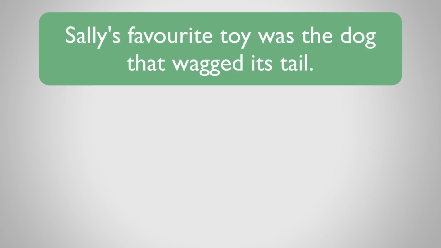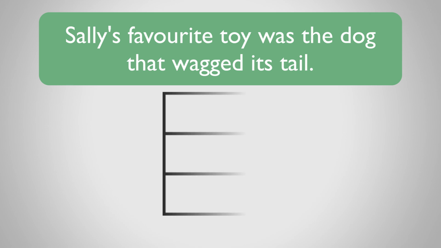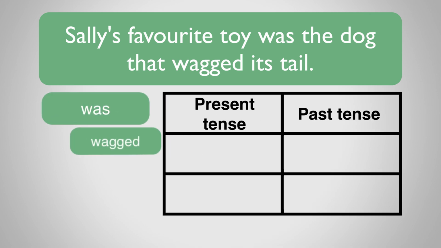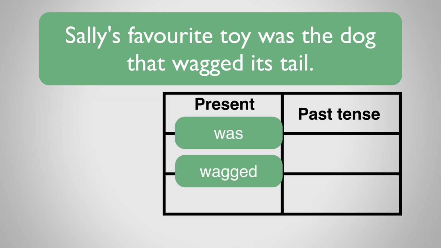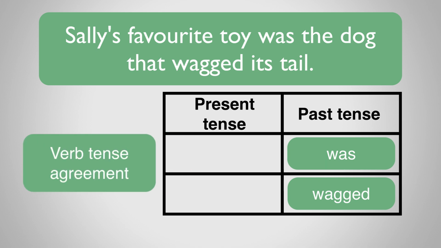Okay, let's have a look at one more example where you can change the tense of a verb to change the meaning of the sentence. Sally's favourite toy was the dog that wagged its tail. Here the verbs are was and wagged. They're both in the past tense, so there is verb tense agreement.